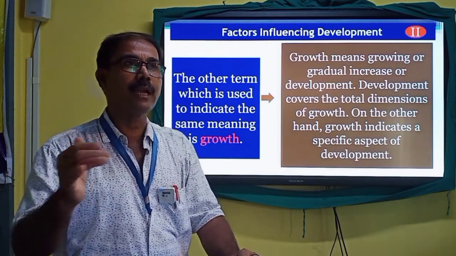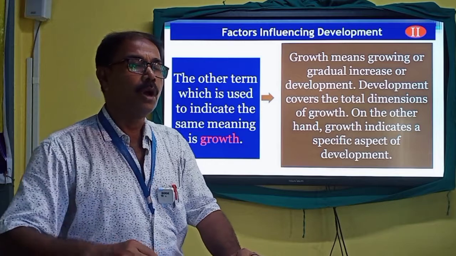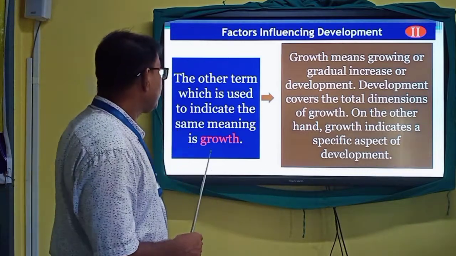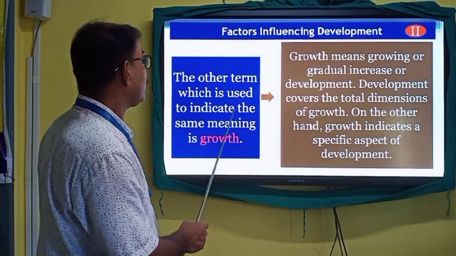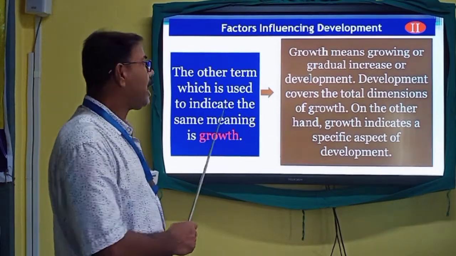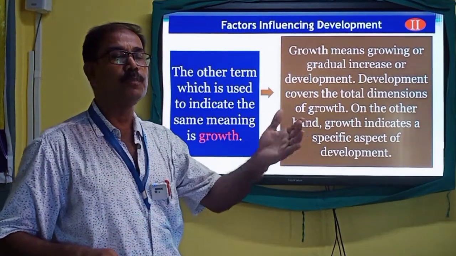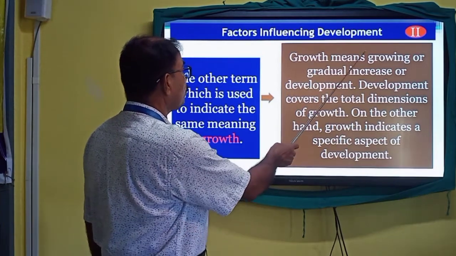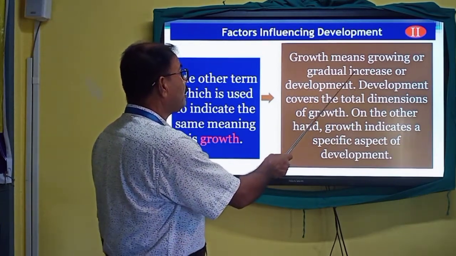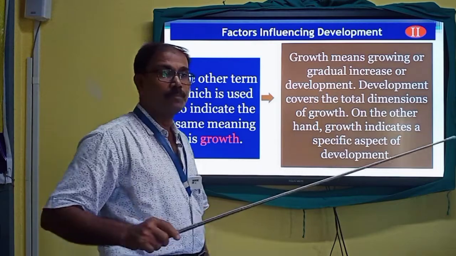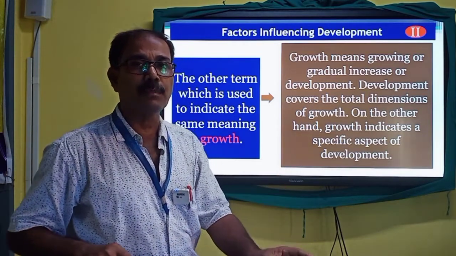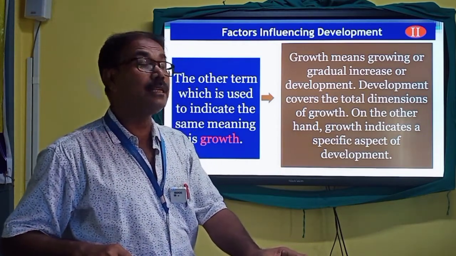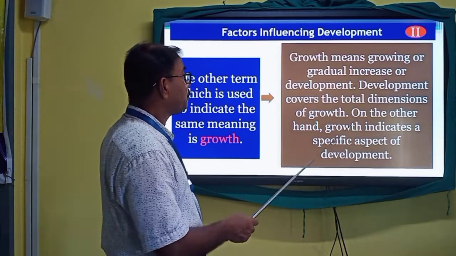On the other hand, growth also carries a specific meaning. Let us try to understand the difference between the two terms, development and growth. Growth means growing or gradual increase or development. Growth also indicates gradual increase or gradual development.